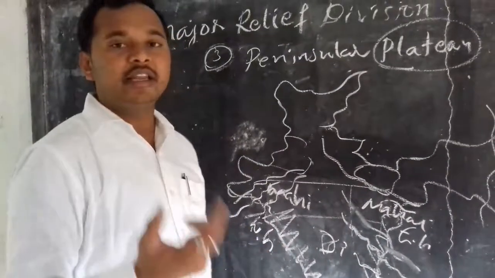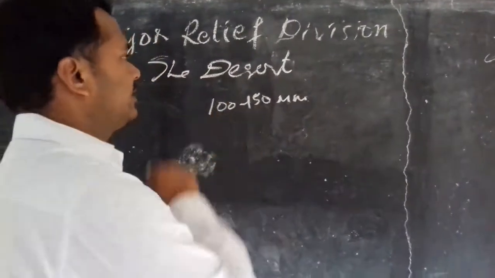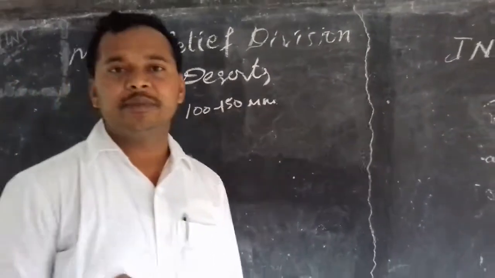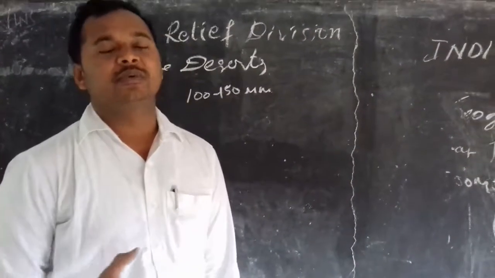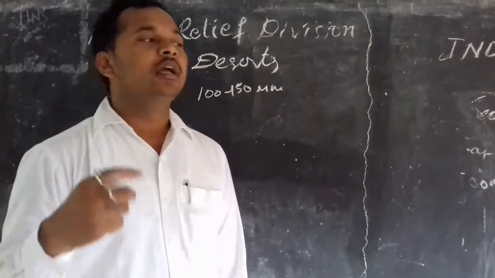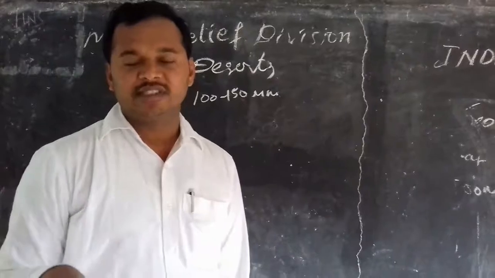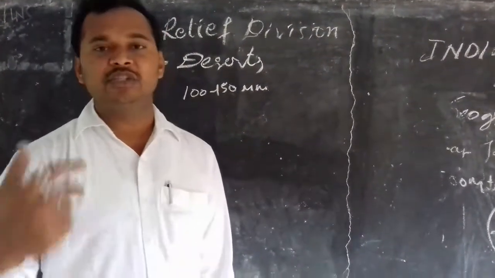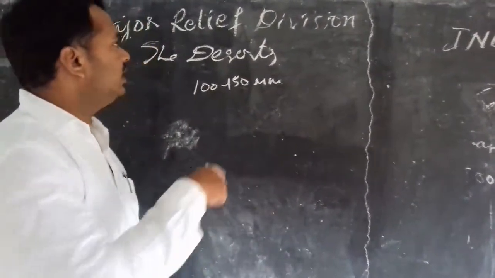Next, let's go for another topic. The next topic is deserts. Desert means, what do you understand? Simply, a desert means a scanty rainfall area. It means the land is covered with sands. Why are these formed? Because of scanty rainfall, the topmost layer of earth is weathered and transported by the wind from one place to another and deposited in the form of heaps. So that it is formed.